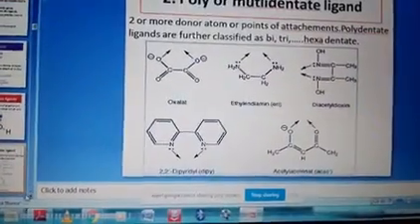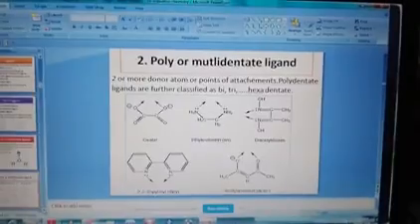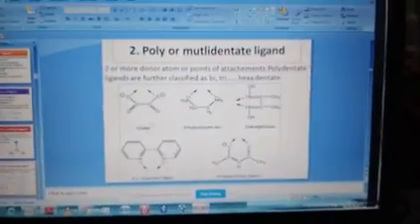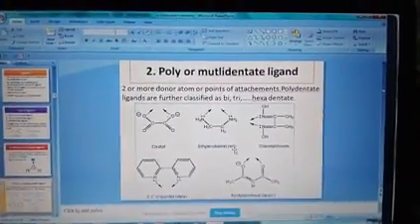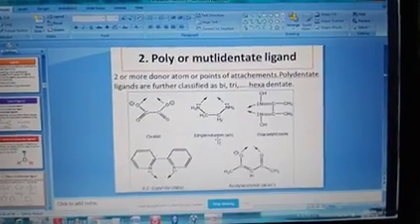These are about the polydentate ligands. If you want to draw, you can draw it. I will wait 2 minutes. Within 2 minutes, you can draw these polydentate ligands. All these ligands in short you will get in the book also. So you try to draw all these pictures.